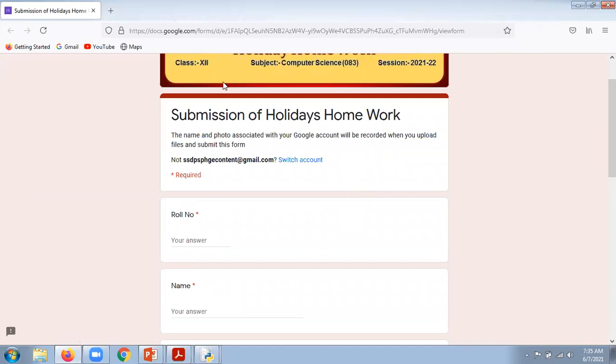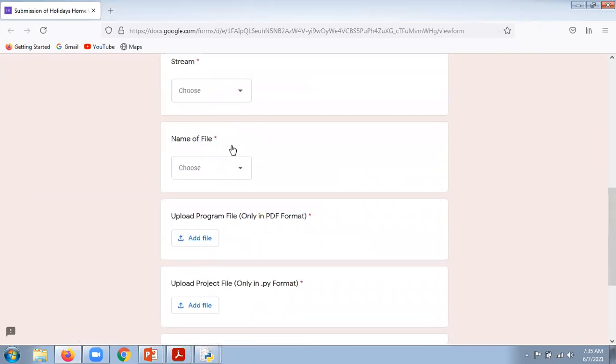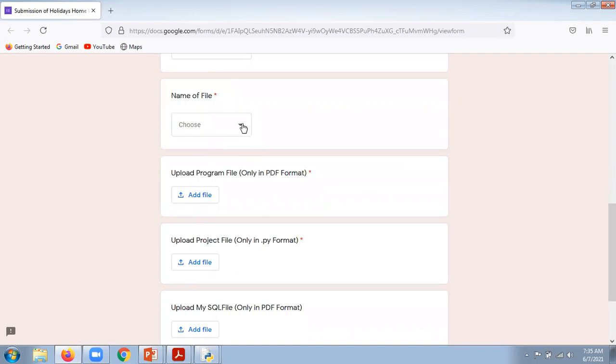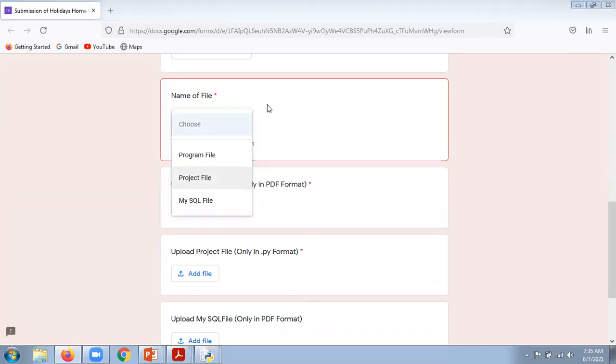This is the common information: roll number, name, stream, name of the file. When we talk about the name of the file, the first is a program file, second is a project file, third is a MySQL file. A program file relates to the program part, that is the Python programs we have done till date, or till 10th of June.